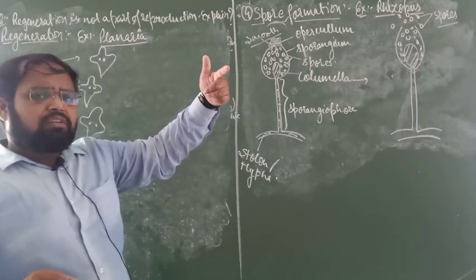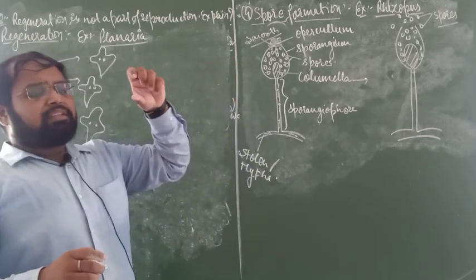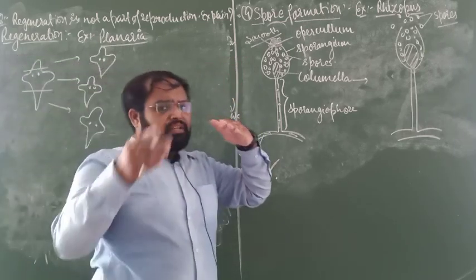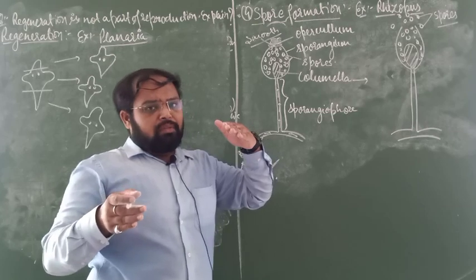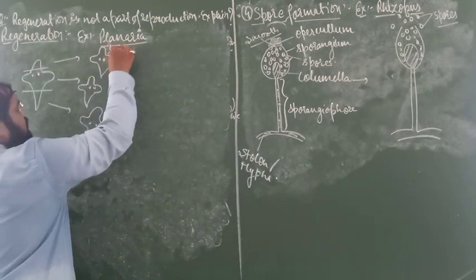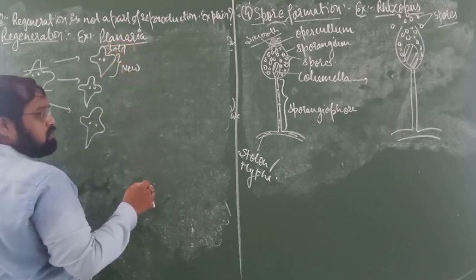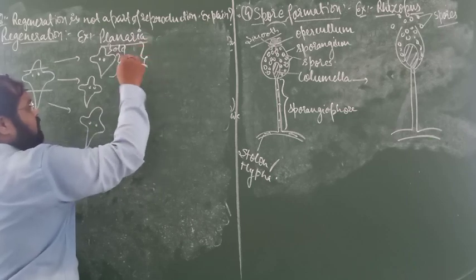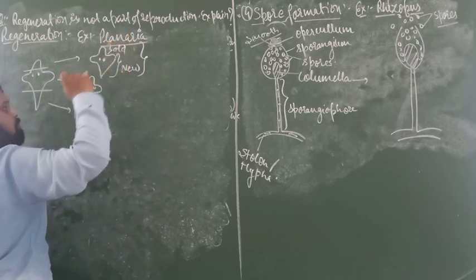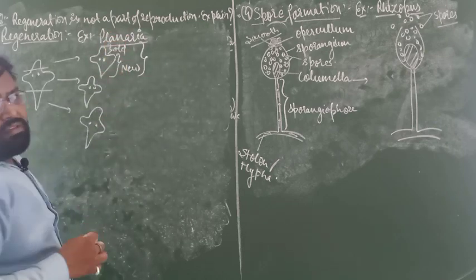Remember that in fragmentation, if the plant attains a maximum height, then the old one is just detached from the new body. But here, suppose this is the old one and it has developed a new body. So in the new body, some old part will be there.